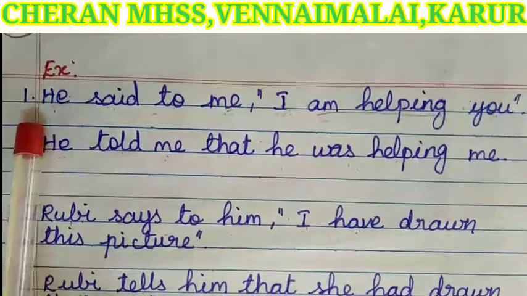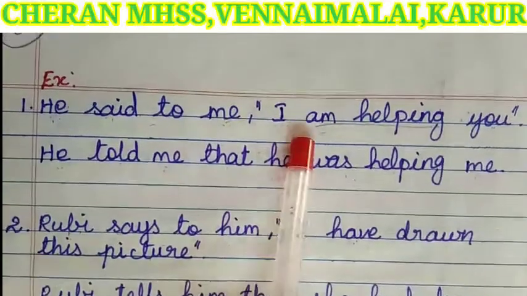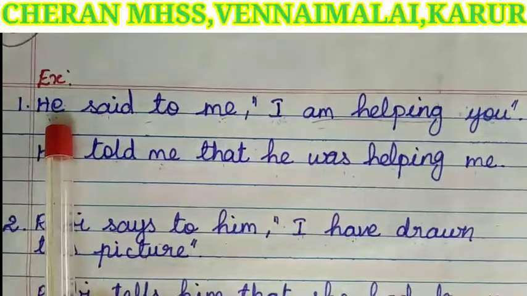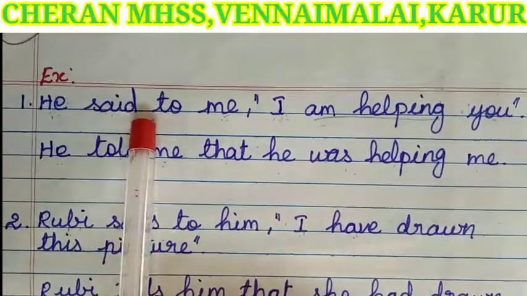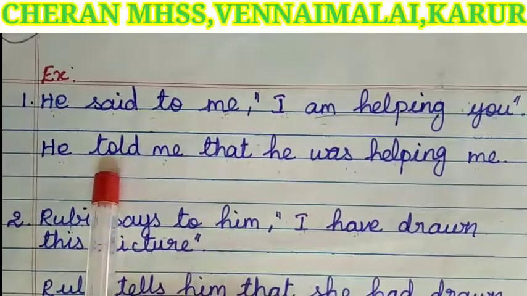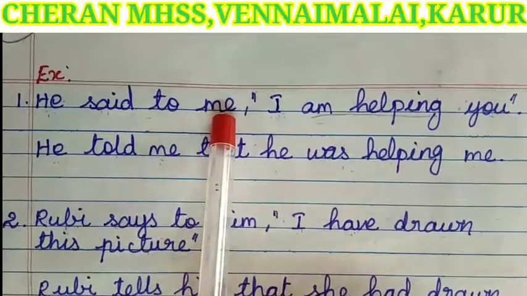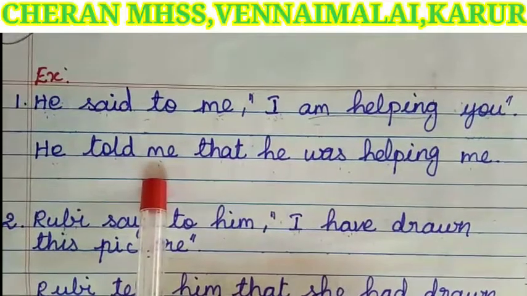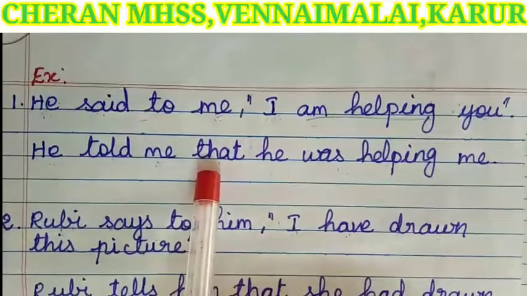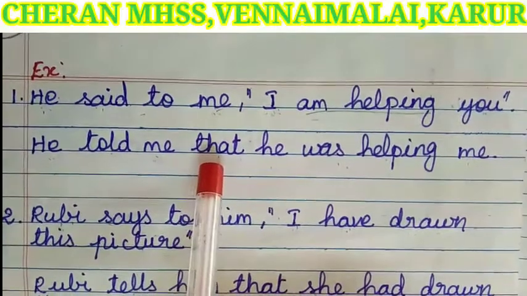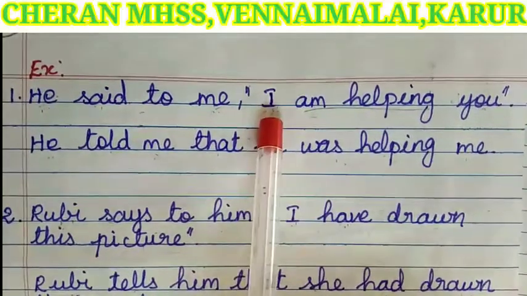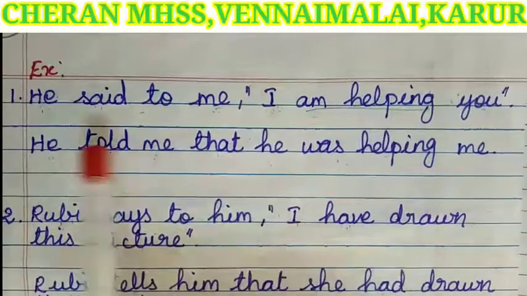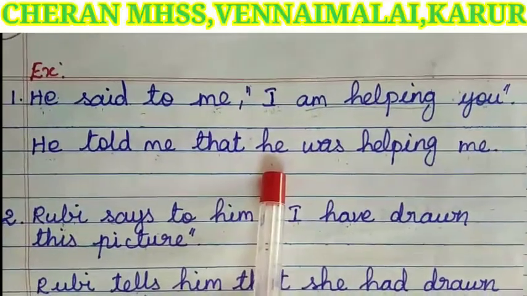For example: He said to me, "I am helping you." He, the speaker, is same. The reporting verb said to changes as told. The listener, me, is the same word. Instead of the comma and quotation, we have added the conjunction that. Next, I, a first person pronoun, we have to write the speaker's pronoun he.